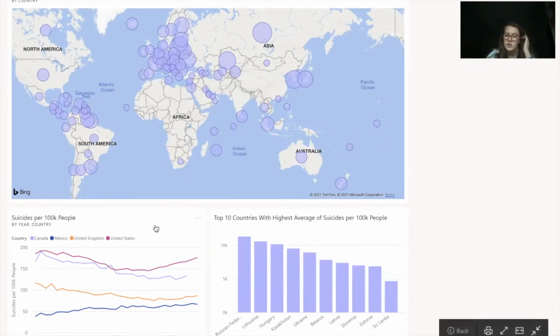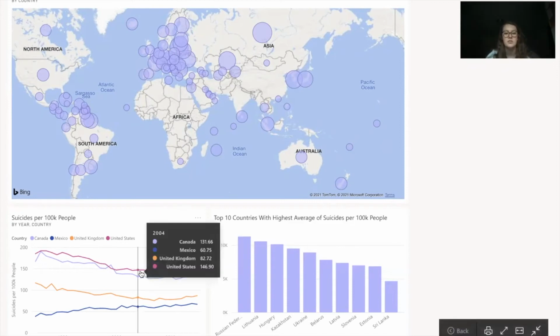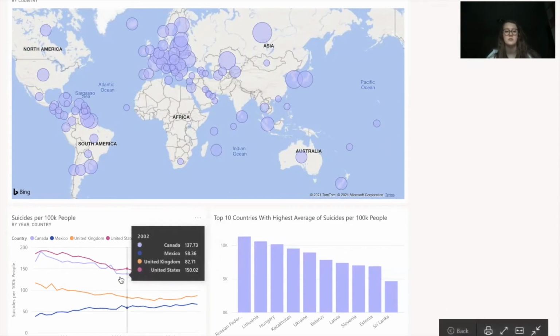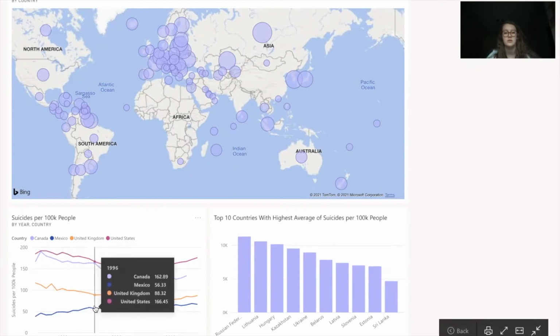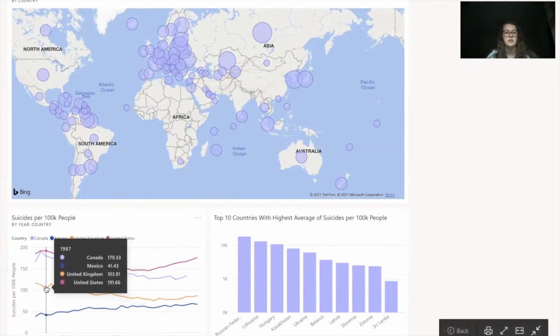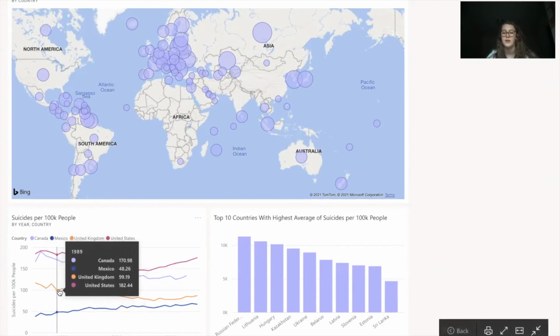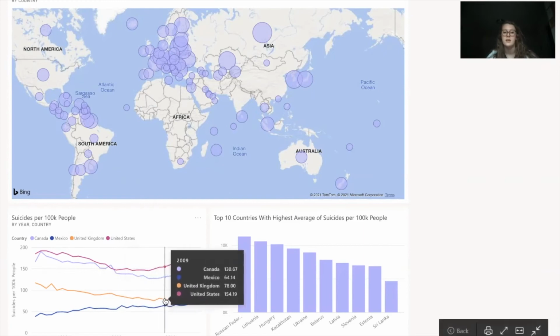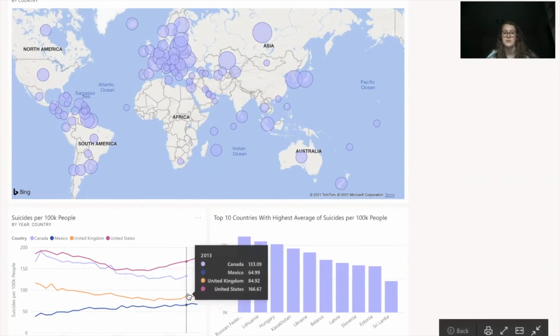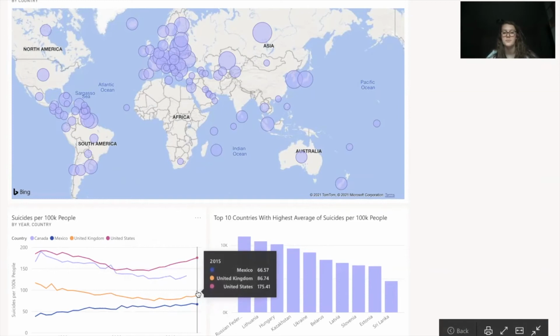The next thing I want to draw your attention to is this line graph that shows trends over time for Canada, Mexico, the United Kingdom, as well as the United States. So our data starts in 1985 and goes till 2016. As you can see, the trends are going from a high point of suicides per 100,000 people to a lower dip around 1999, and then they continue to increase since then for pretty much every country.